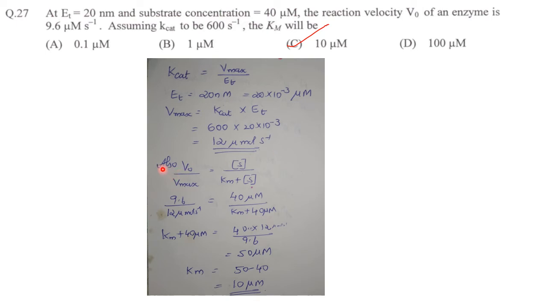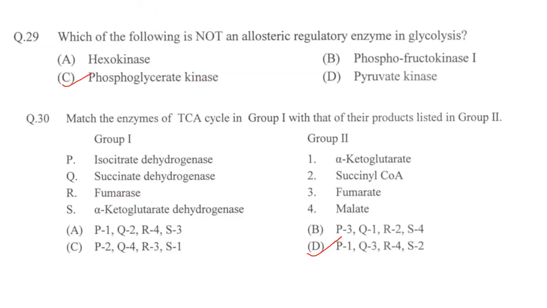second. We also know from the Michaelis-Menten equation, V0 by Vmax is equal to concentration of S by Km plus concentration of S. They have given V0, that is 9.6. We have calculated Vmax, that is 12, and concentration of substrate is also given, that is 40. We have to find the Km value. So after substituting in the formula, we can calculate the Km value as 10 micromolar. So answer option C, 10 micromolar.